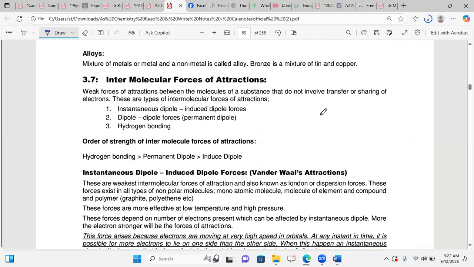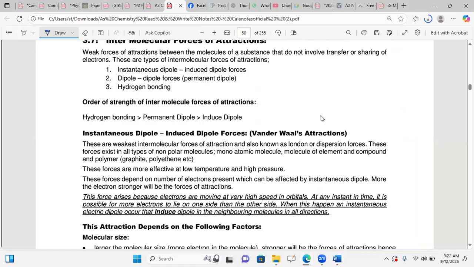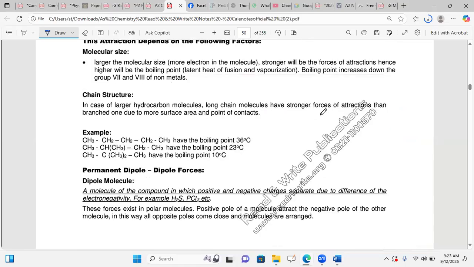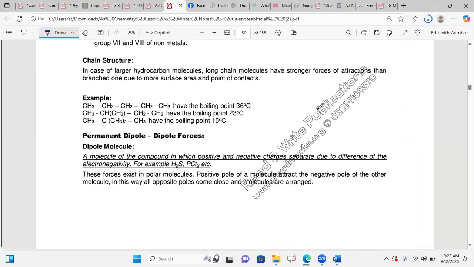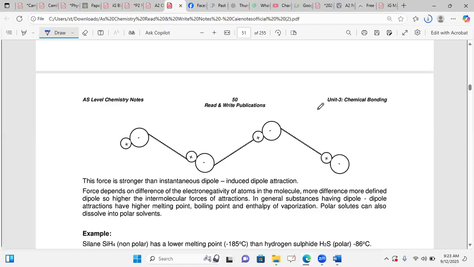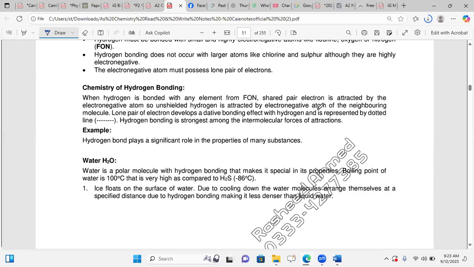Okay, intermolecular forces. Hydrogen bonding is the strongest bond. Attractive force, permanent dipole, induced dipole. After that, molecular size, chain structure, permanent dipole forces, dipole molecules to be taken into account. After that, hydrogen bonding, and hydrogen bonding in the case of the water molecule I have given you as an example.